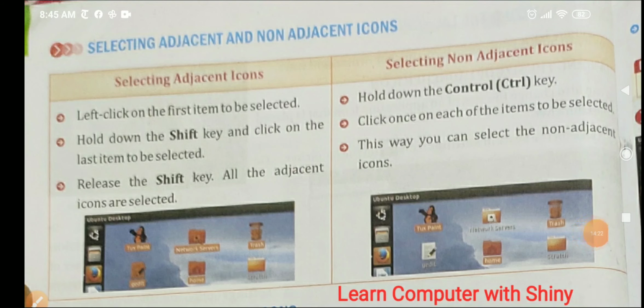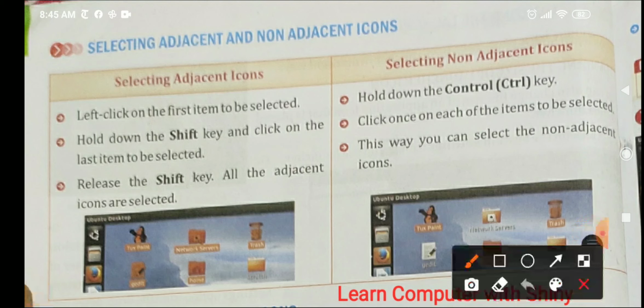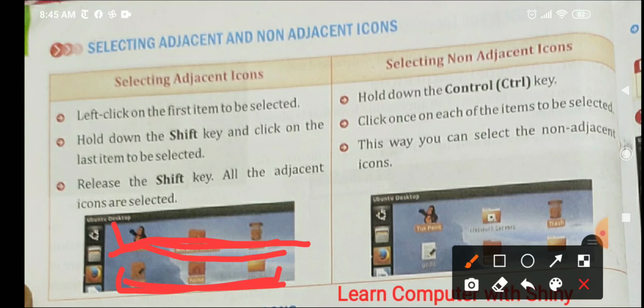Next is selecting adjacent icons and selecting non-adjacent icons. Now here, adjacent icons are like if we want to select this line and this line. If we want to select icons like this, we will press the shift key on the keyboard and then click the left mouse button and drag our mouse towards the right side, and these two lines will be selected.